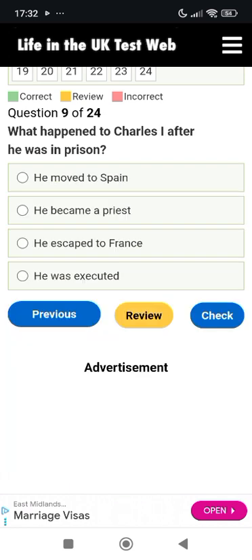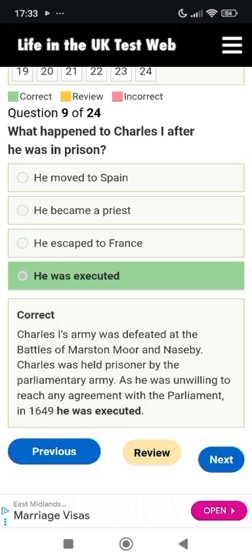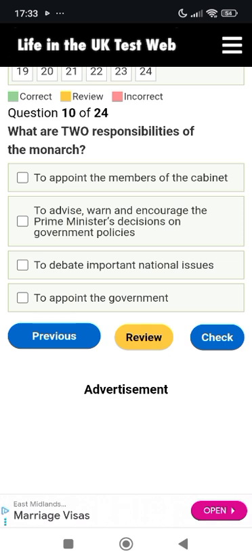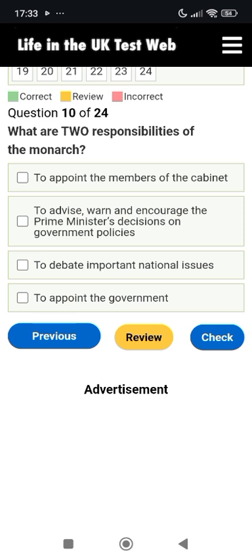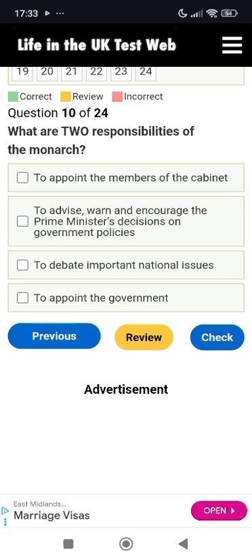What happened to Charles I after he was in prison? He moved to Spain, he became a priest, he escaped to France, or he was executed? He was executed. What are two responsibilities of the monarch? To appoint the members of the cabinet, to advise, warn, and encourage the prime minister on government policies, to debate important national issues, to appoint the government. So yes, to advise, warn, and encourage the prime minister on government policies, and to appoint the government.